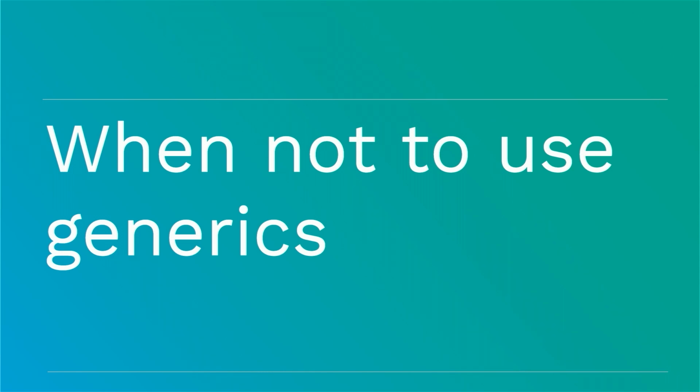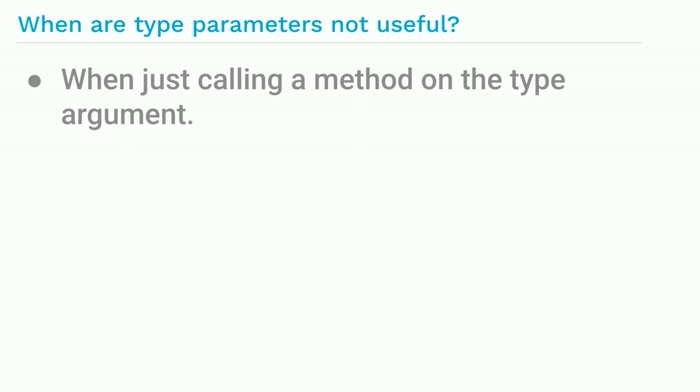Now let's talk about the other side of the equation. When should we not use generics? Well, Go has interface types. Interface types permit a kind of generic programming. For example, the widely used io.Reader interface provides a general mechanism for reading data from any value that contains information, such as a file, or that produces information, such as a random number generator. If all you need to do with the value of some type is call a method on that value, use an interface type, not a type parameter.